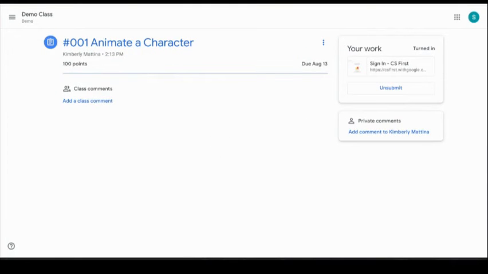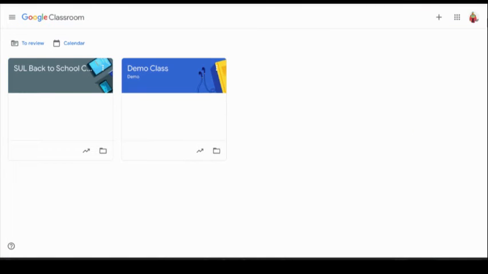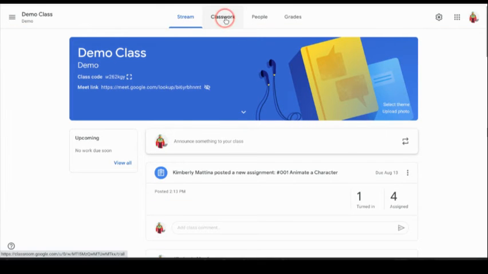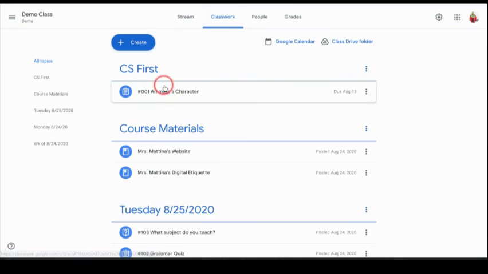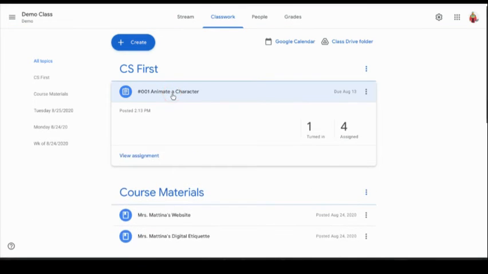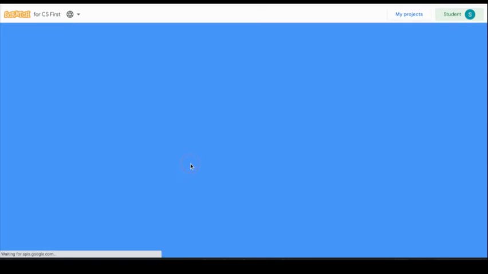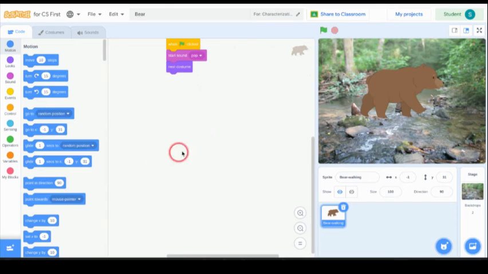All right, now what I'm going to do is go back to my teacher account. So let me get out of all these. Okay, now I'm a teacher. I'm going to click on my demo class. I'm going to go to classwork. I'm going to click on my animated character assignment. I could see one person turned it in, view assignment, and there it is. Okay, so if I click on this link here for this student, it brings up my bear project. So how awesome is that?